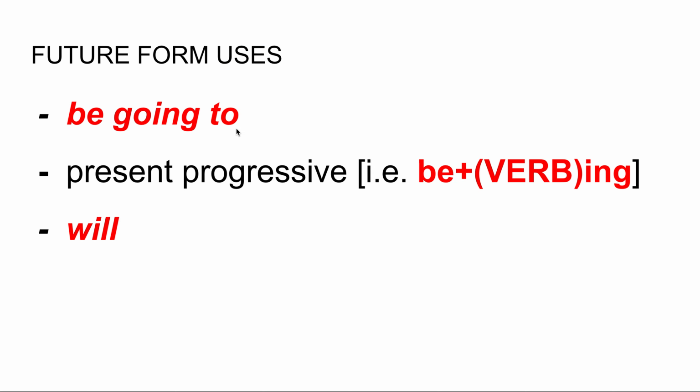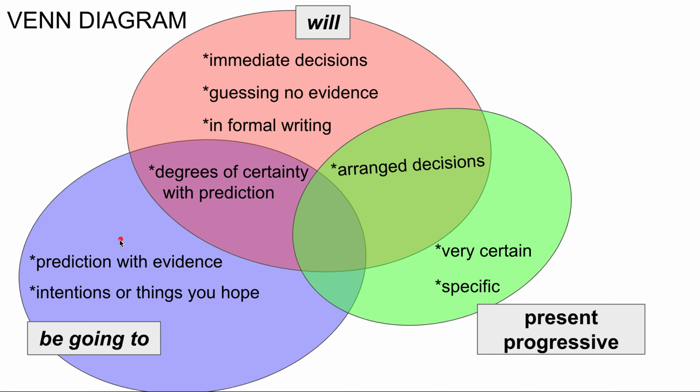Let's move on. We're going to look now at the future form uses for be going to, the present progressive, and will. This part is kind of complicated, so I'm providing a Venn diagram right here. At the end of the presentation, you'll see the Venn diagram. You can use this Venn diagram to see where the uses for will and be going to overlap, and the uses for will and the present progressive overlap as well.